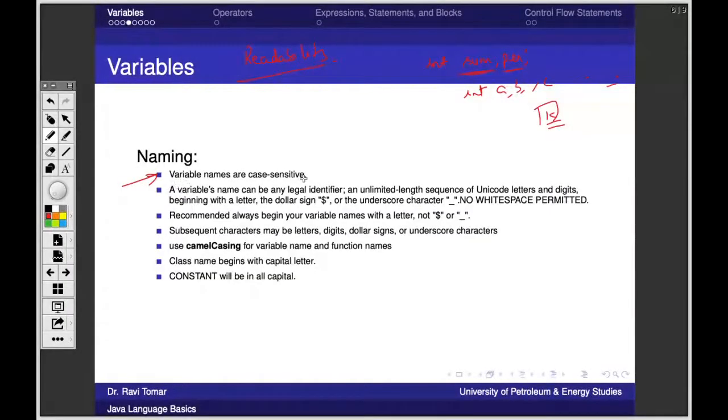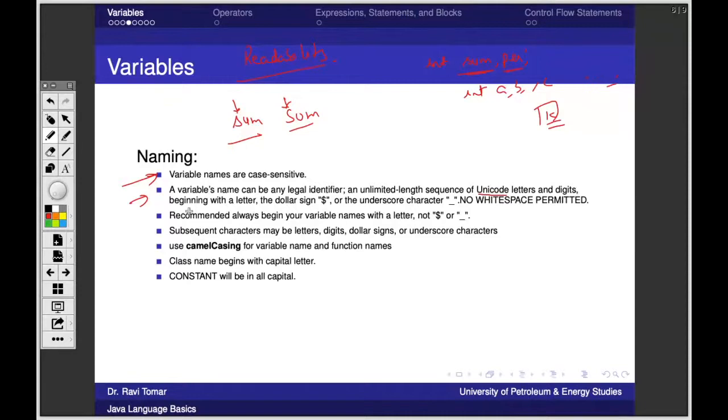So variable names are case sensitive. Similarly, if I create a variable with the name sum and a variable with the name Sum, these are different because one has small and the other has caps, right? It is case sensitive. Second rule, a variable name can be any legal identifier, an unlimited length sequence of Unicode letters and digits.